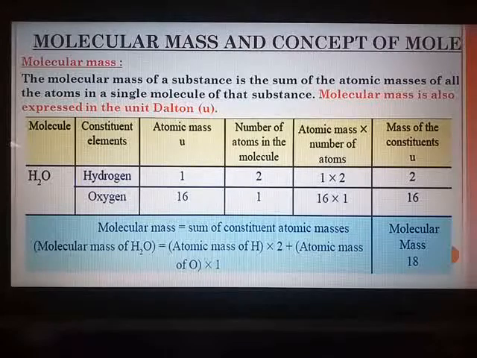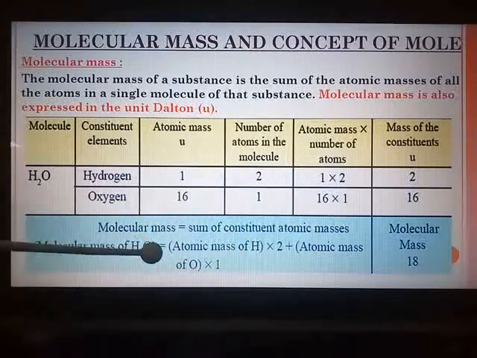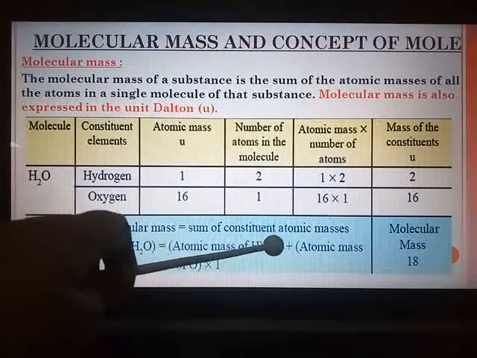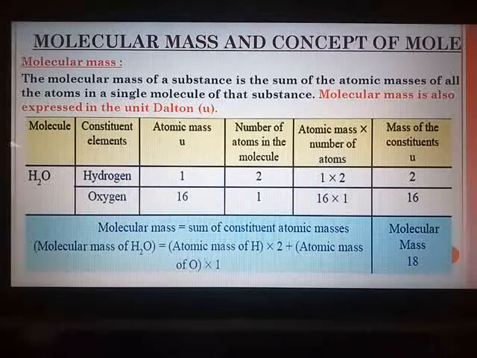So when you have to calculate, you have to do each and every sum over here. In the exam, they can ask you to calculate the molecular mass of water. Atomic masses will be provided. So first you will write the formula H2O. Molecular mass of H2O will be the sum of the constituent atomic masses. So atomic mass of hydrogen multiplied by 2 plus atomic mass of oxygen multiplied by 1. Substitute the values and you will get the answer.